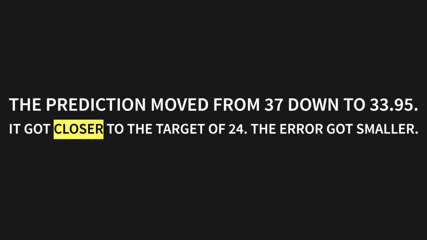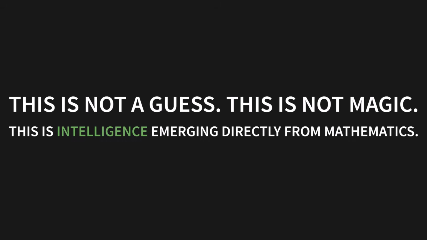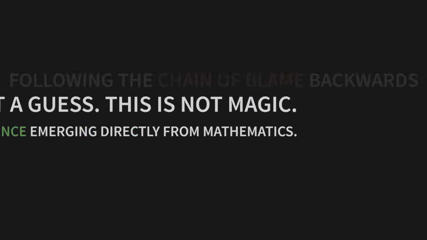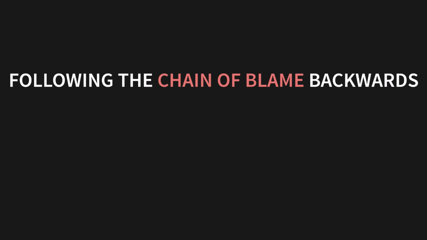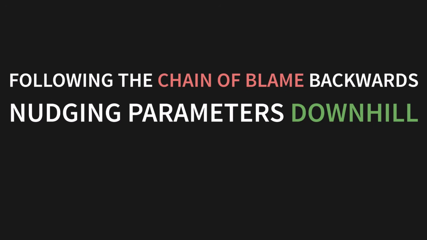The error got smaller. This is not a guess. This is not magic. This is intelligence emerging directly from mathematics. By following the chain of blame backwards and nudging our parameters downhill, the network learns automatically.